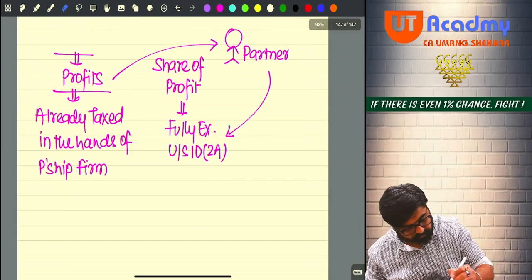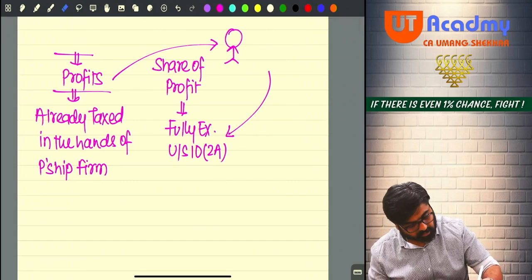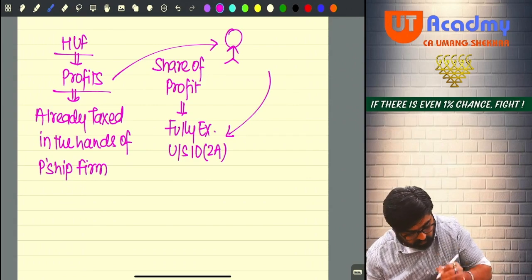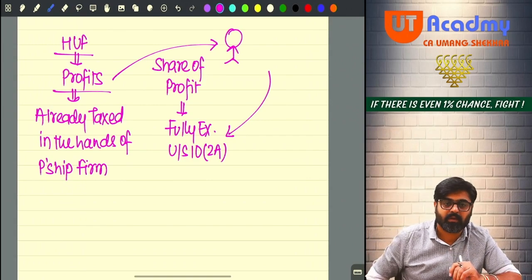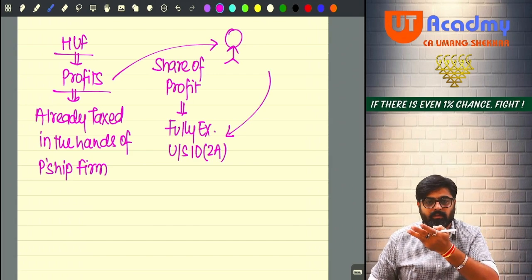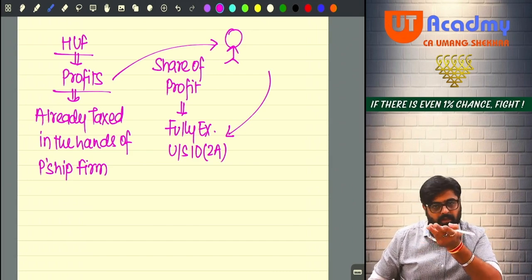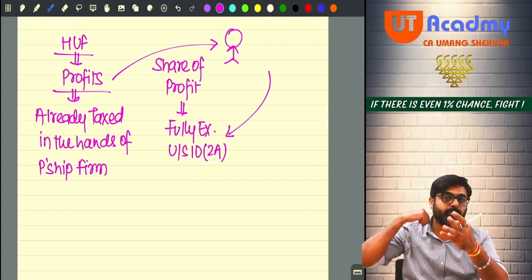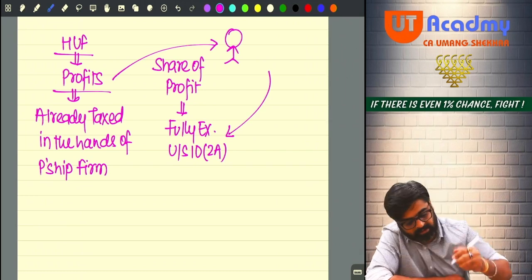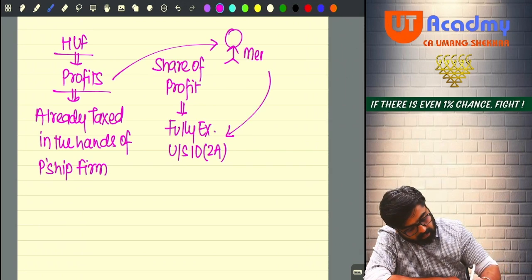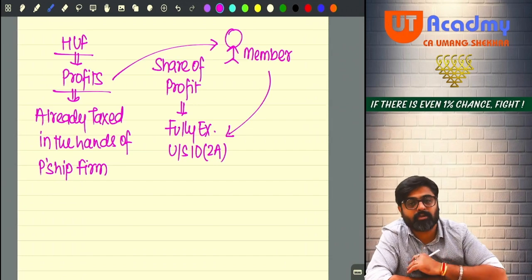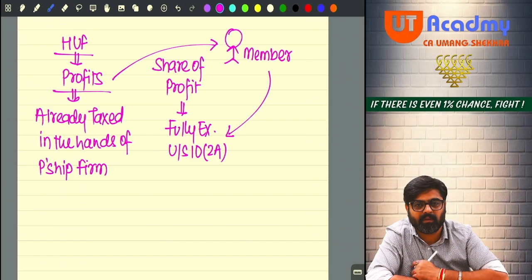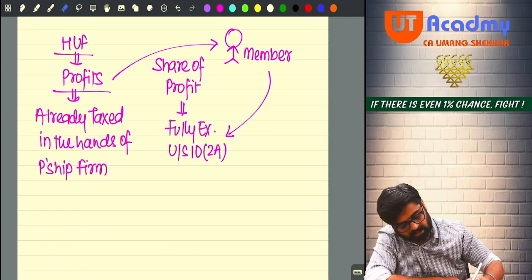If you talk about HUF. So can I say even one HUF is also a separate person in the eyes of law? HUF will earn profits. On those profits, HUF will pay tax. And out of those profits, whatever share of profit is given to the member of that HUF, that should not be taxed in the hands of the member. That share of profit will be fully exempt under section 10(2).